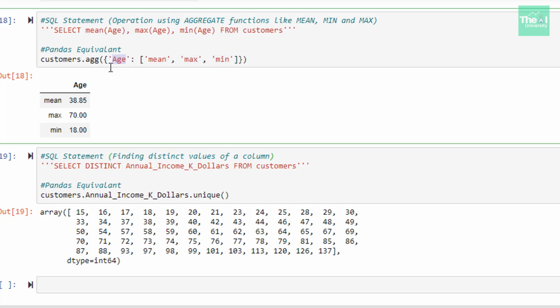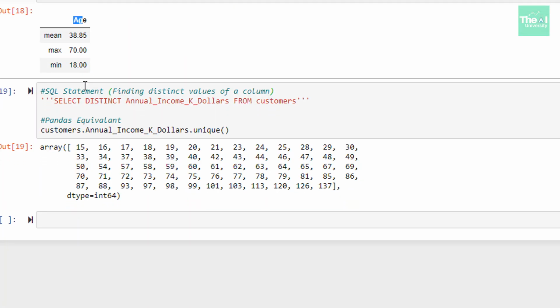And when I ran the cell, I got the following output where I got the mean value as 38.85, max value is 70, min value is 80 for the age column. Moving on to the next cell.